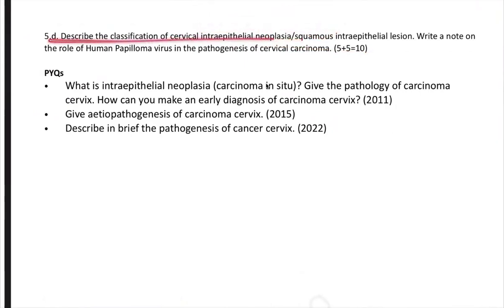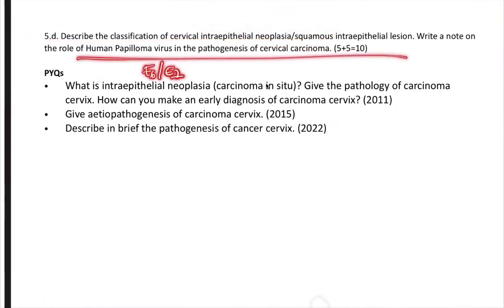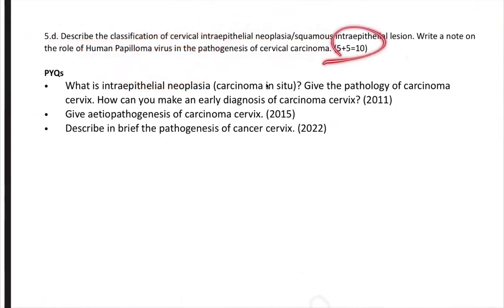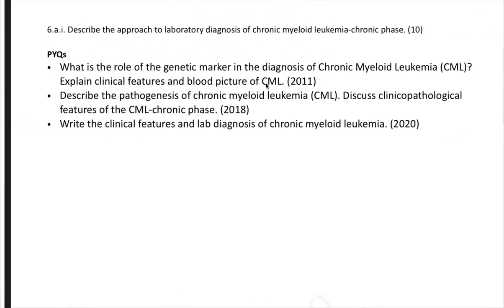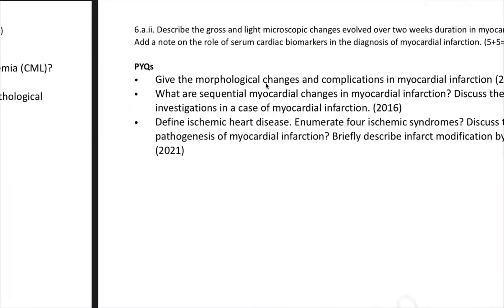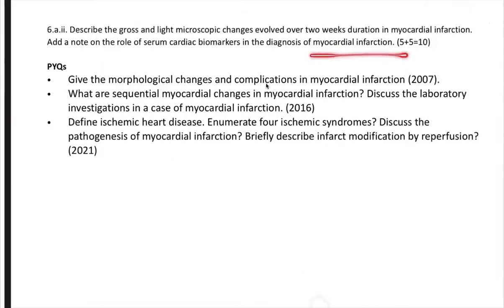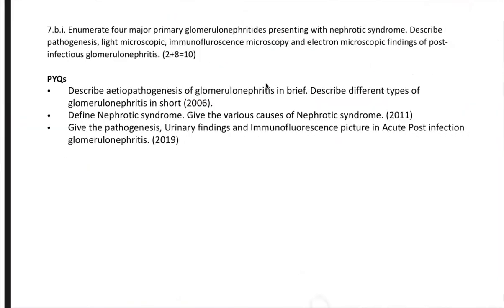They're asking you that, and we have discussed in detail the E6 and E7 mechanism of HPV. This video is also there on the YouTube of UPSC Medico. They asked this question for 10 marks, which is a frequent repeat. And CML, we all know CML, chronic phase, the lab diagnosis part, which is a frequent repeat. And MI, what happens with gross and light microscopic changes? What are the cardiac biomarkers? Very easy and important question.